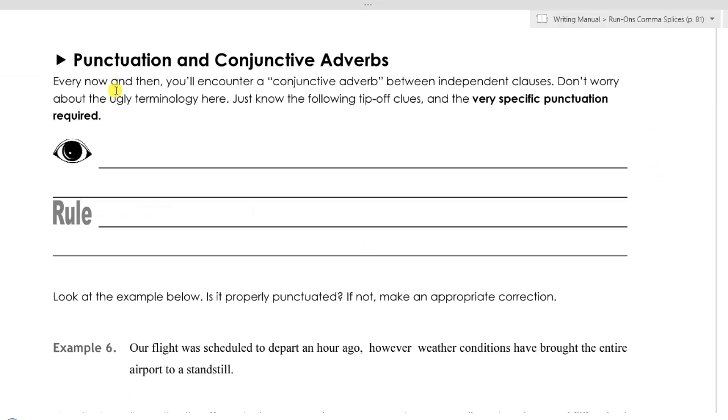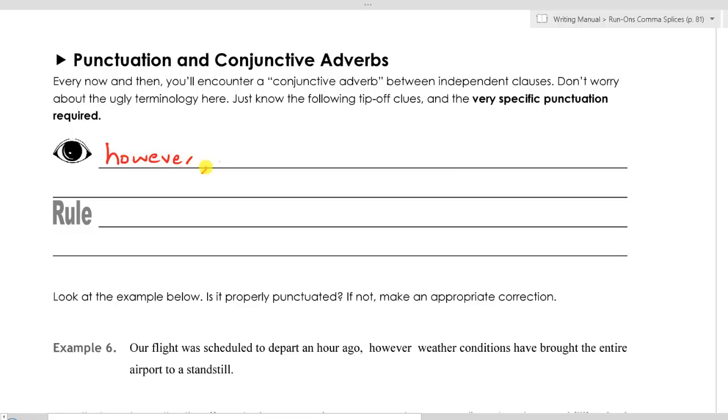Okay, now punctuation and conjunctive adverbs. Every now and then on this test, what you might see is a word such as however, or therefore, or nevertheless. Those words are known as conjunctive adverbs. Let's go ahead and write down these tip-off clues first. I'm just going to list the conjunctive adverbs.